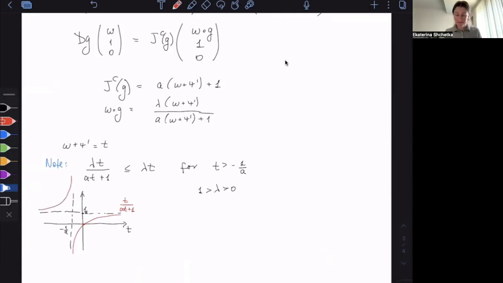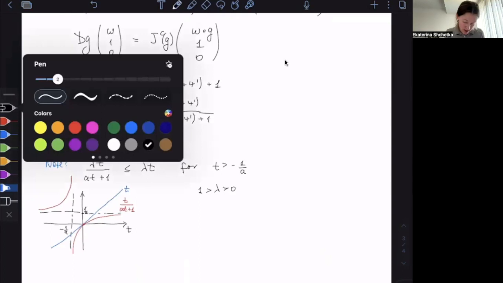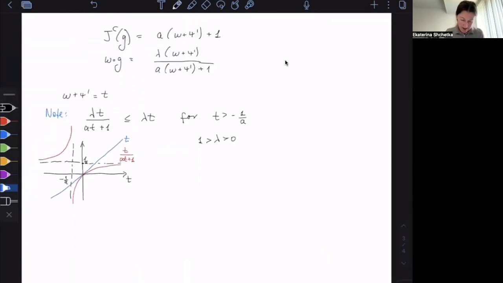This is my hyperbola for this function. And then t is simply this. So my hyperbola is really under this graph of t. That's how you can see this inequality. And really we have equality if t is 0, right? So this is the only point where we have this equality.